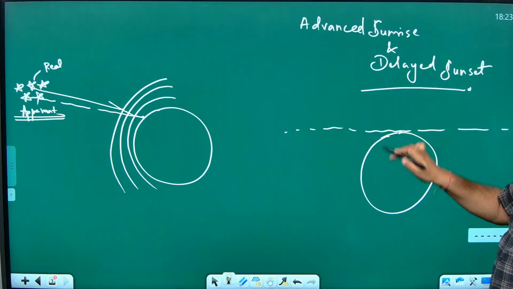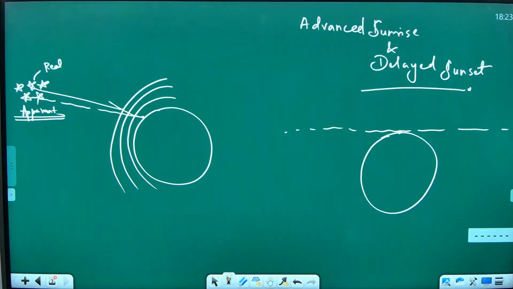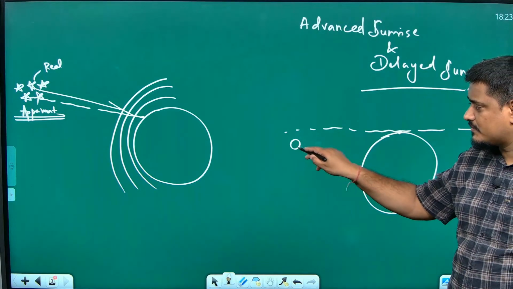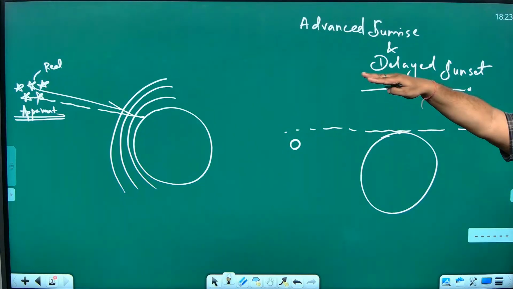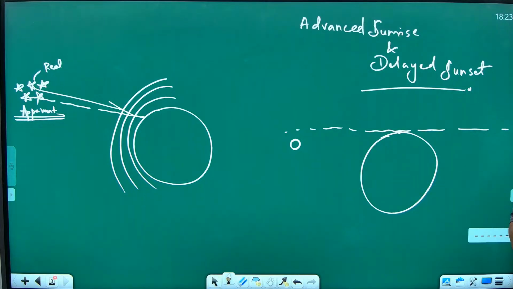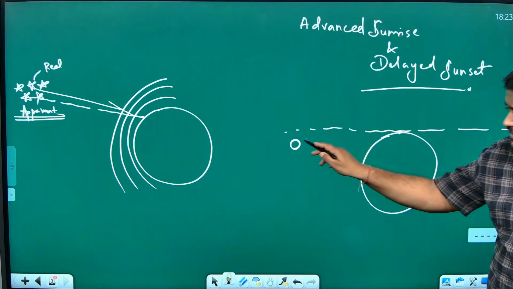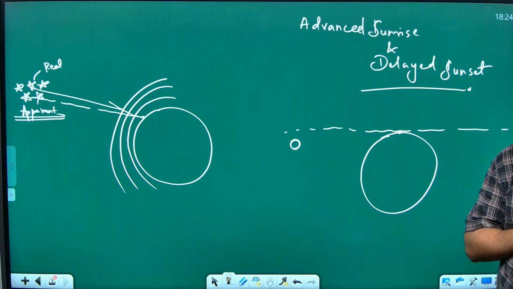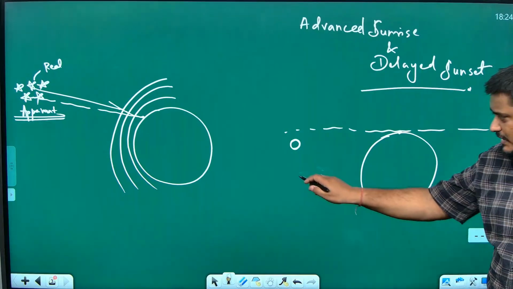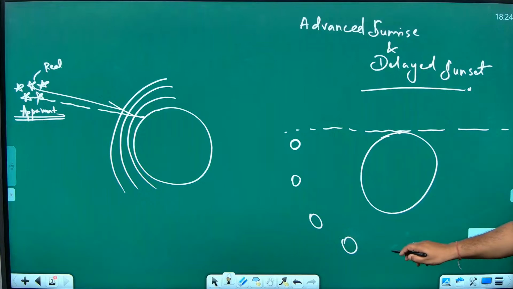If you are standing somewhere here, you have to draw from there. So wherever the observer is, if you draw a straight line passing through it, it's like a horizon. Now suppose the sun is here, okay. Now it is below our horizon. If we are seeing something below the horizon, we cannot see it. Something above the horizon, we can see it, right? Common sense. Now the sun is below the horizon. Ideally, you should not see it. That is a fact. If the sun is here, here, or here, we cannot see the sun. Are you getting my point?